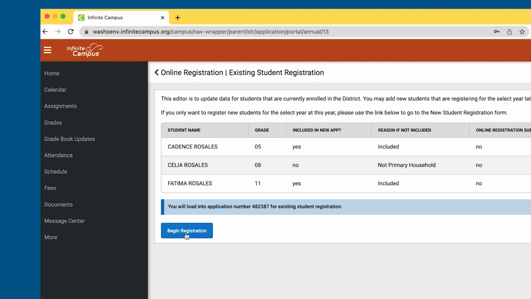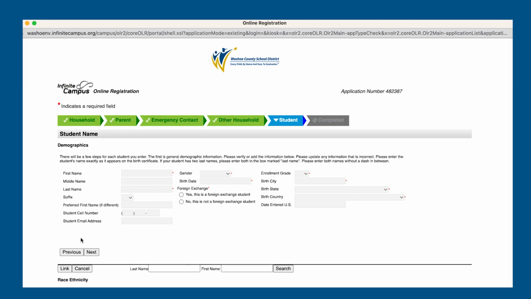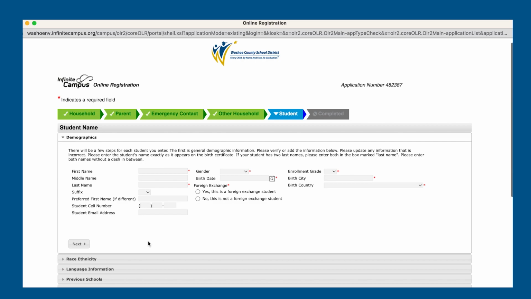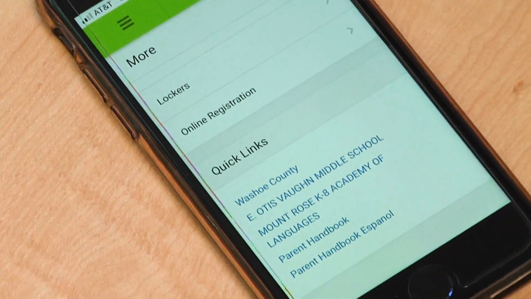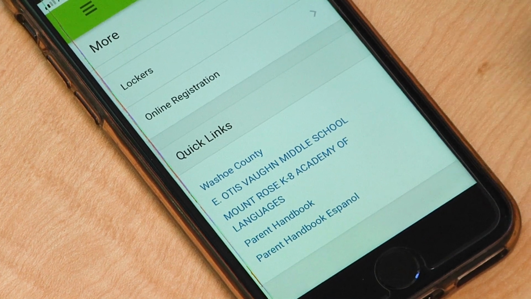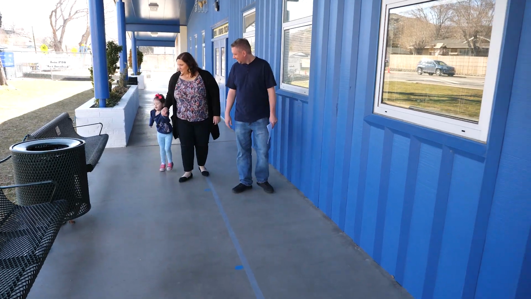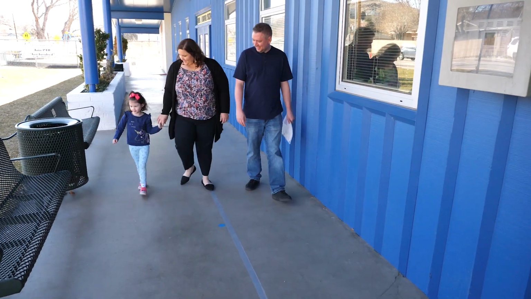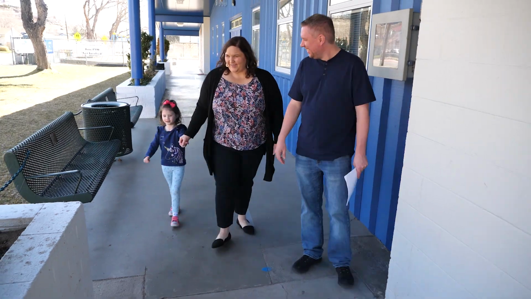To start the online registration, select the Begin Registration link. To add a new student, select the blue Add New Student button. Make sure to click Save and Continue. The online registration is available in the Infinite Campus Parent Portal and can be done on any device that has an internet browser. After completing the online registration, the second step for kindergarten enrollment is to visit your child's school.